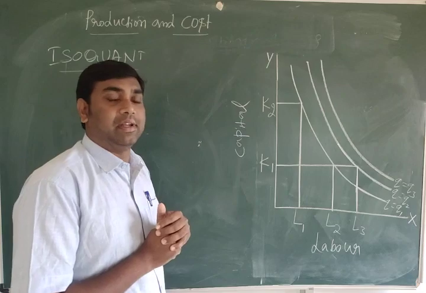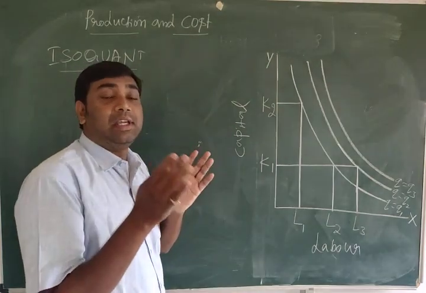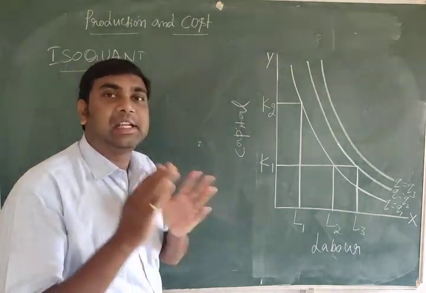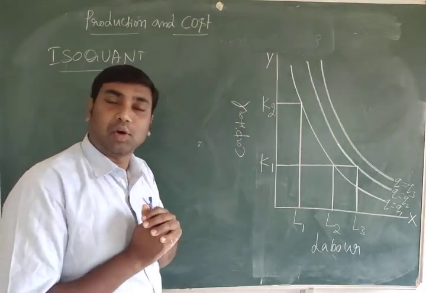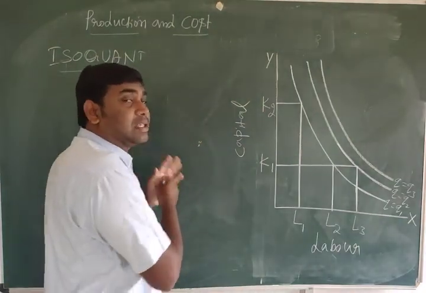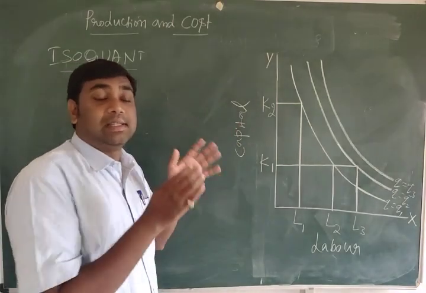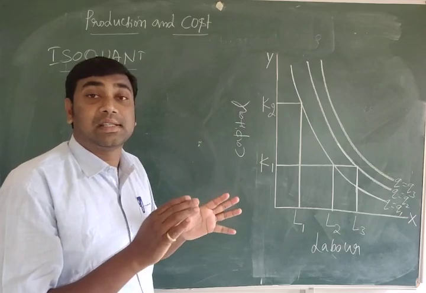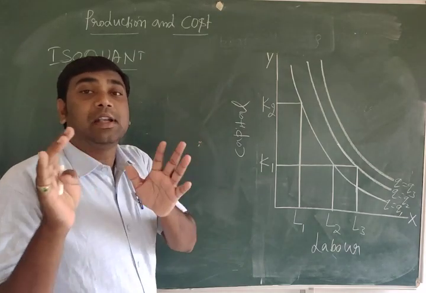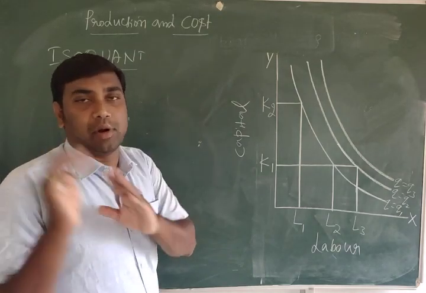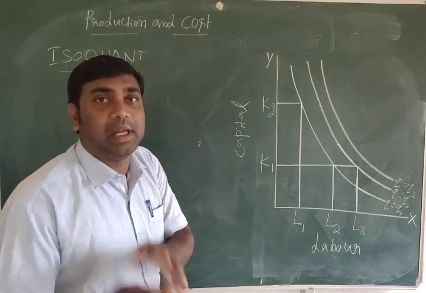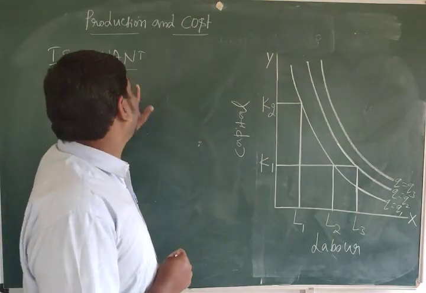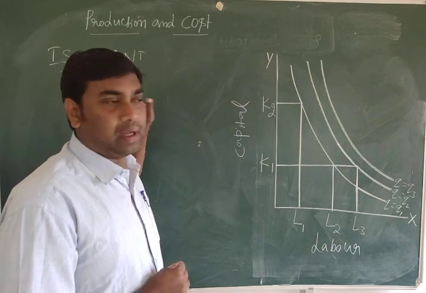Indifference curve, you know that very well. Each indifference curve provides a different level of satisfaction. Here we have to discuss isoquant. Each isoquant curve represents a particular level of commodity, a particular level of output. Shall we start? What is the meaning of isoquant?